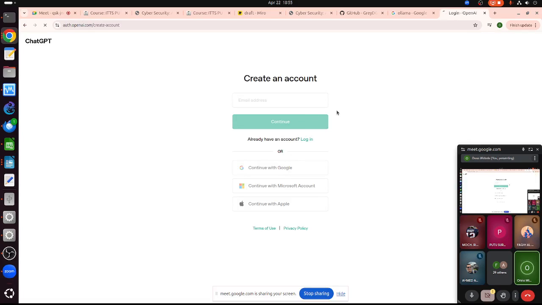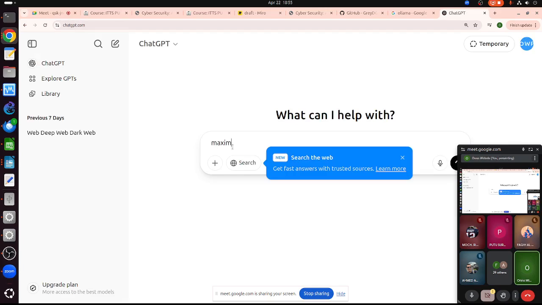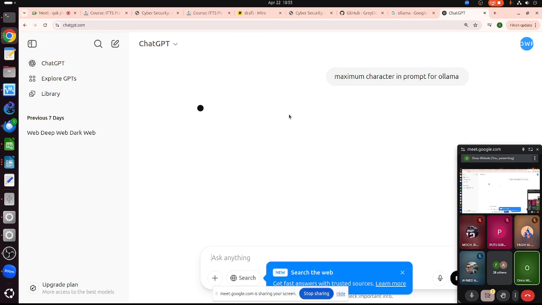Let me see if I can log in using a Google account. Okay. Maximum prompt for Ollama. Maximum characters in prompt for Ollama. Okay. To be honest, I don't know.